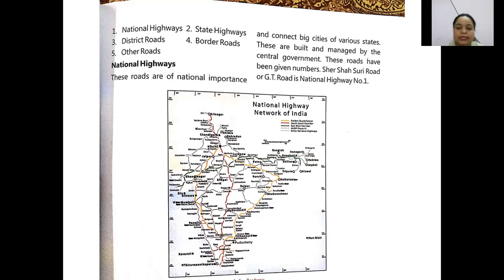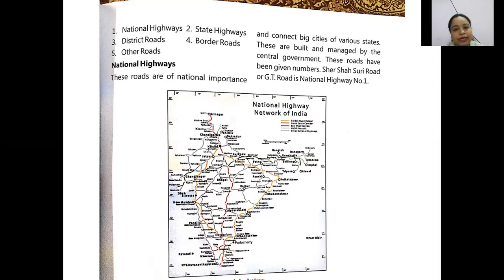I'll start with the national highway. Okay, what is the national highway? National highways are roads of national importance that connect big cities of various states. Why are they of national importance? Because they are connected to various big cities of the country.